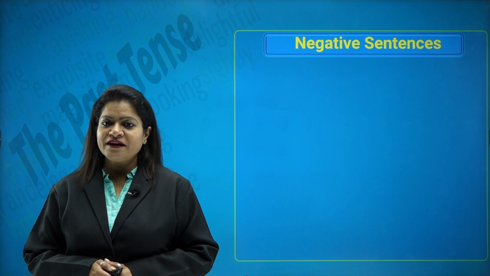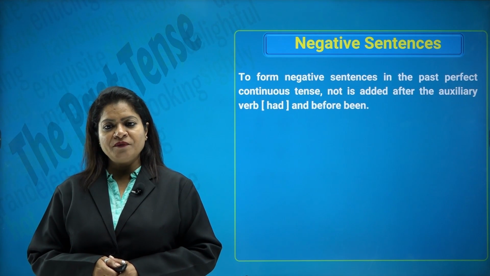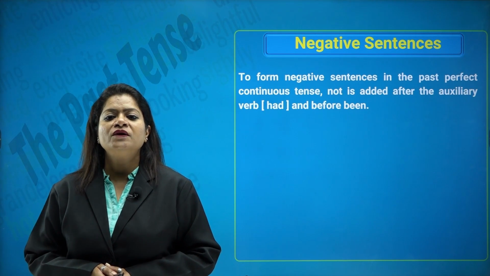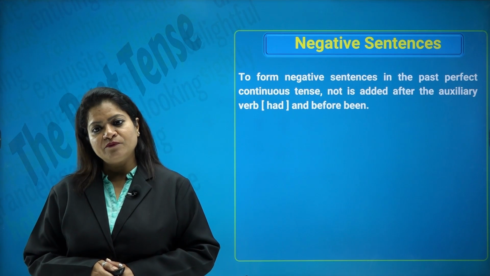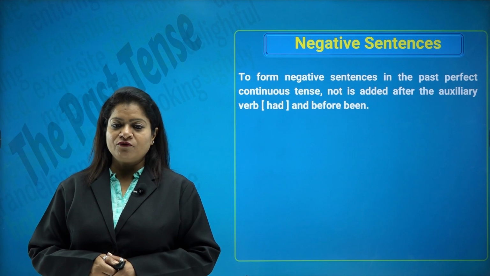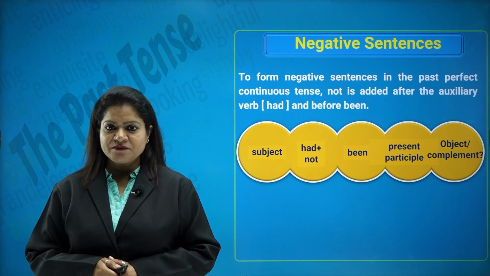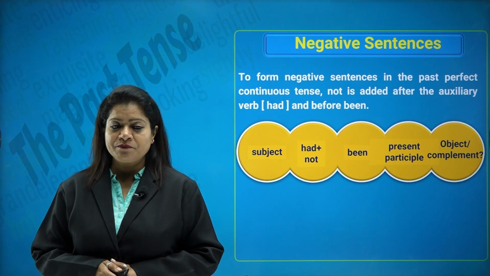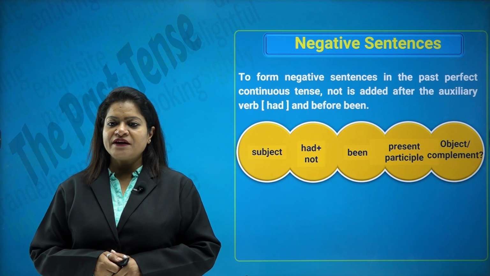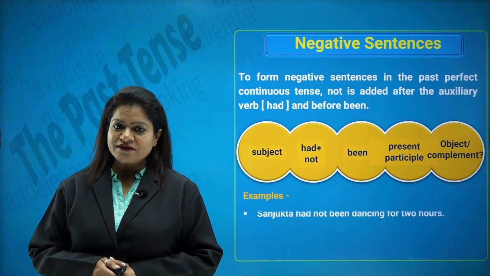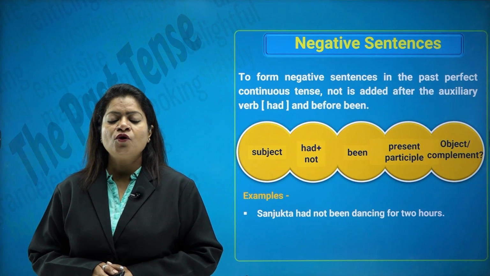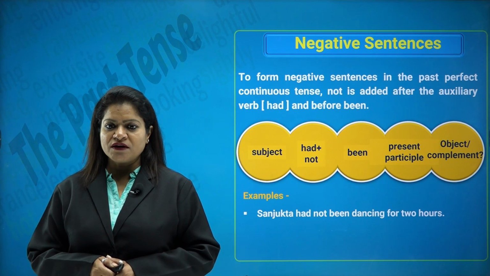Look at the negative sentences. To form negative sentences, what will happen? We will add not after the auxiliary verb had and before the verb been. So subject plus had plus not plus been plus verb plus ing and then the object and the complement. For example, Sanjukta had not been dancing for 2 hours.